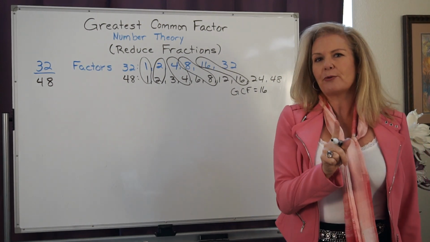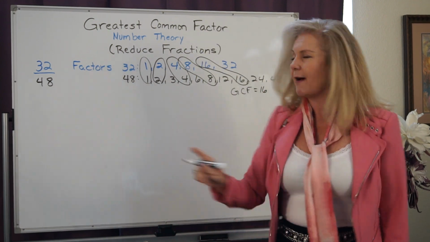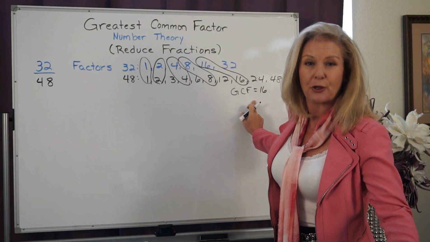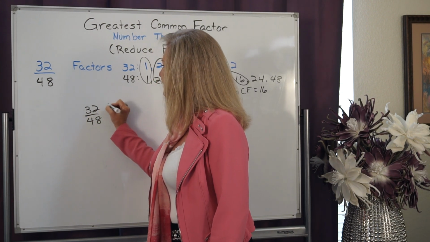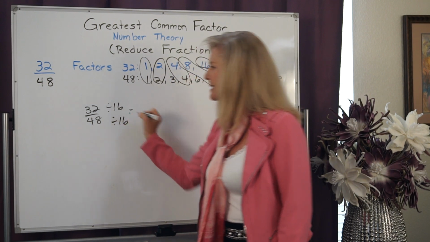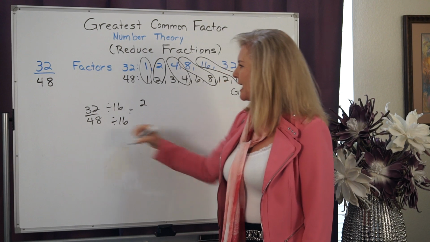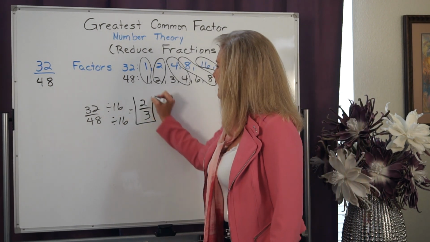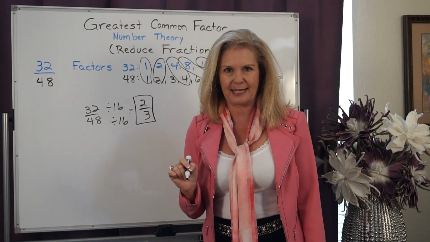It means if I want to reduce the fraction 32/48 in one step, all I need to do is divide by the largest common factor those two numbers have. So if I take 32/48 and I divide the numerator by 16 and I divide the denominator by 16, 32 divided by 16 is 2, 48 divided by 16 is 3. Therefore, this is the lowest term or equivalent fraction of 32/48.